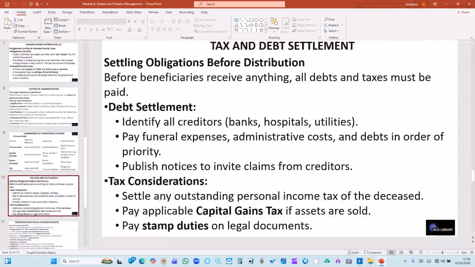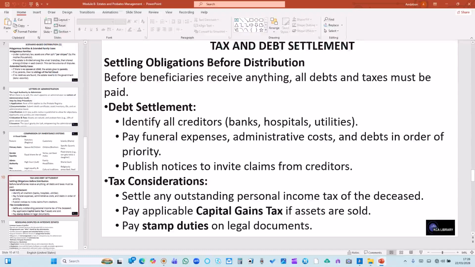Let us move further as we look at tax and debt settlement, that is, settling obligations before distribution. Before beneficiaries receive anything, all debt and tax must be paid. So debt settlement involves identifying all the creditors like banks, hospitals, and utility bills, and paying funeral expenses, administrative costs, and debt in order of priority. Now publish a notice to invite claims from creditors.